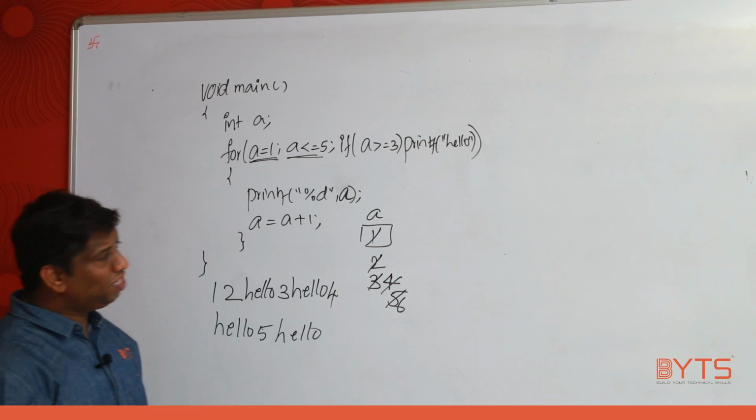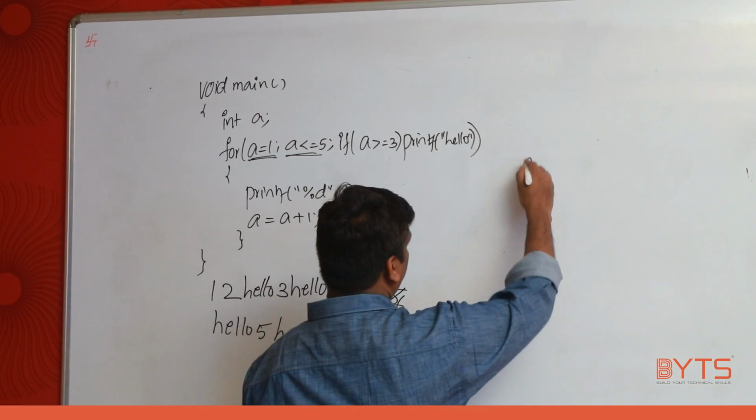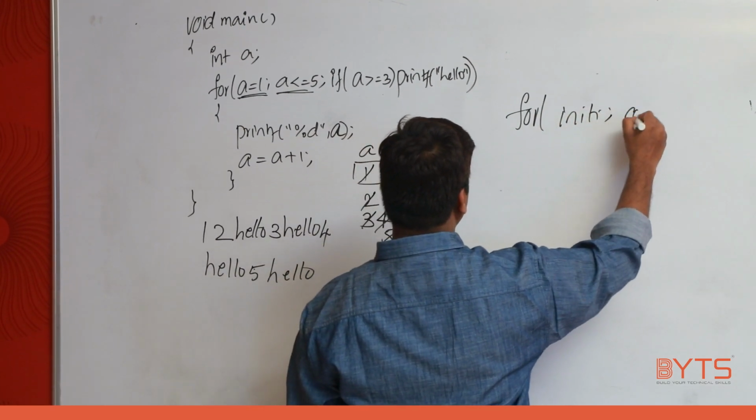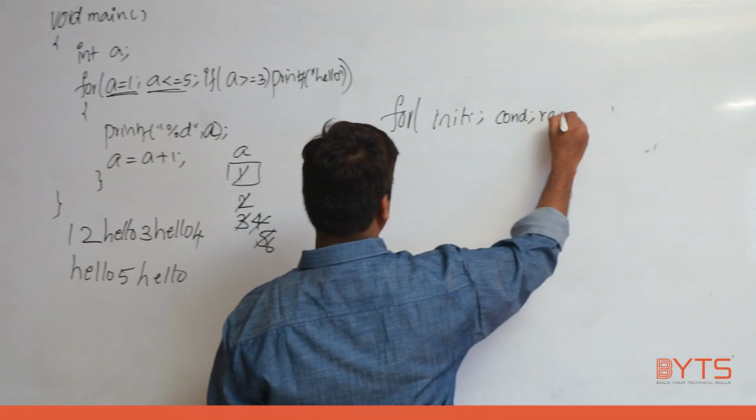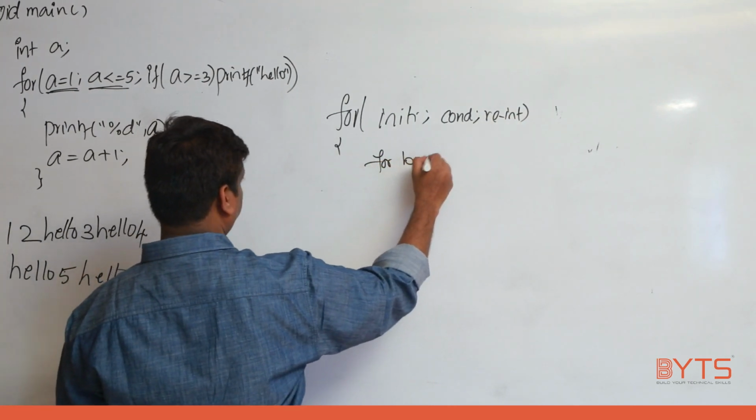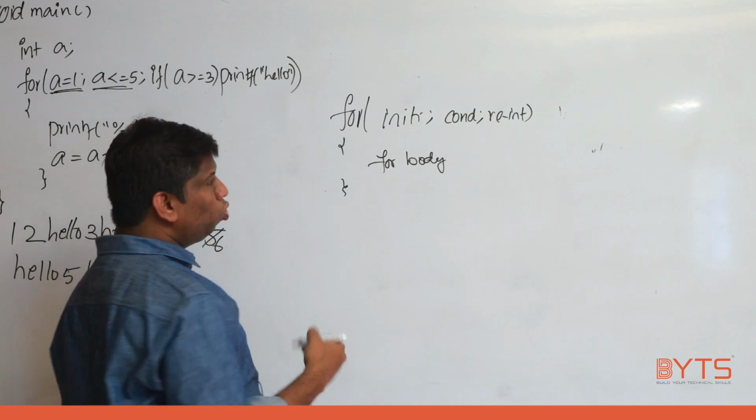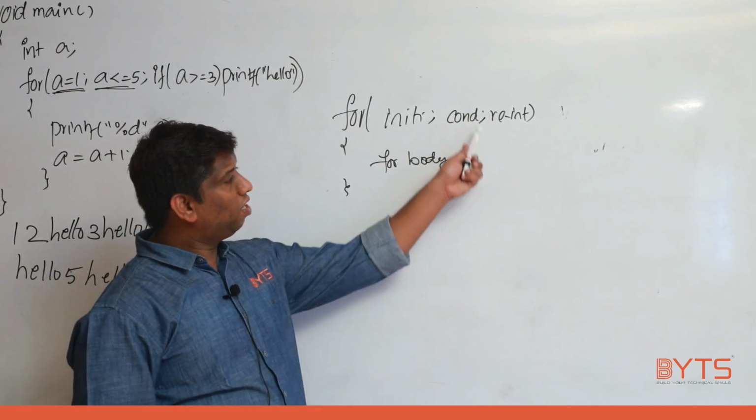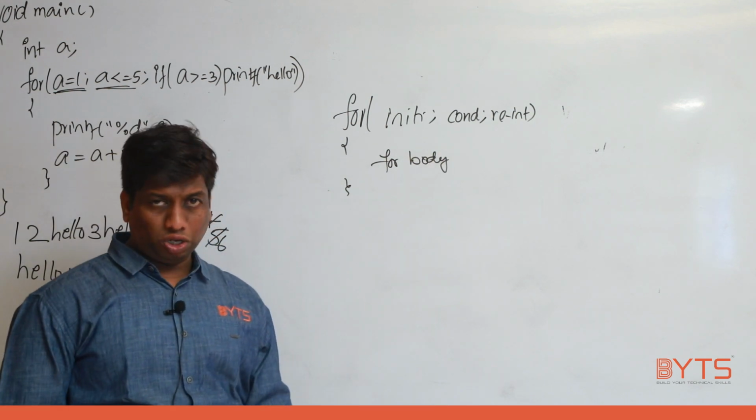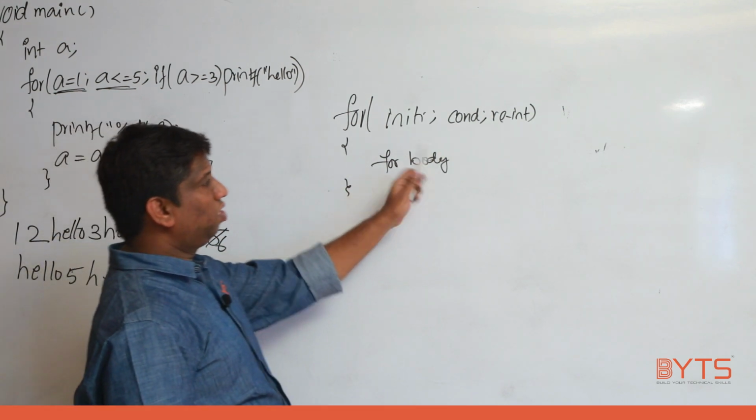We'll see. Can you please remember the syntax of for? What is for? For initialization, condition, reinitialization. And this is the for body. So most of the textbooks will write here increment or decrement factor. Increment or decrement factor also you can write, not a problem. And reinitialization also you can write.